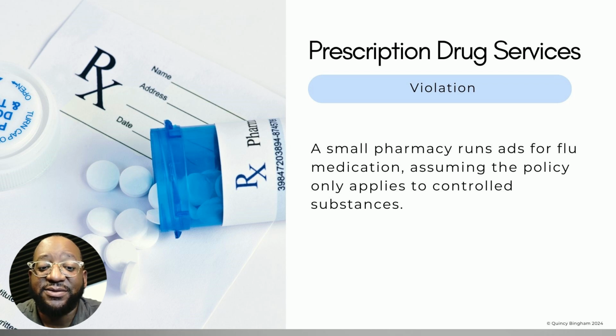Here's an example. A small pharmacy begins running Google ads for flu medication, but doesn't realize they need to be certified through LegitScript first. Perhaps they thought the prescription only requirement was just for controlled substances. But in reality, the policy applies to the treatments they are advertising, and so Google flagged them. The solution to this policy violation?